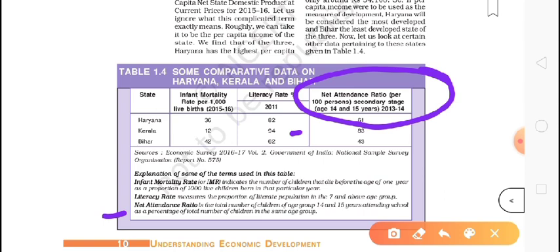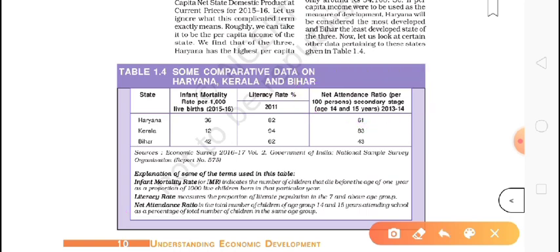Okay, is there not a drop out of the school? So that is called net attendance ratio. Okay, so in which state is the net attendance ratio much higher? In Haryana only 61, in Kerala 83, in Bihar 43.